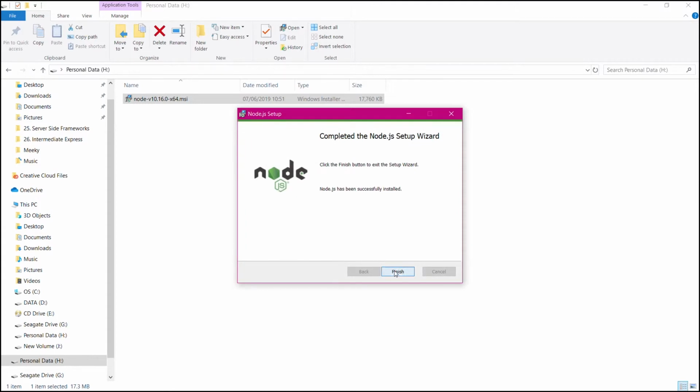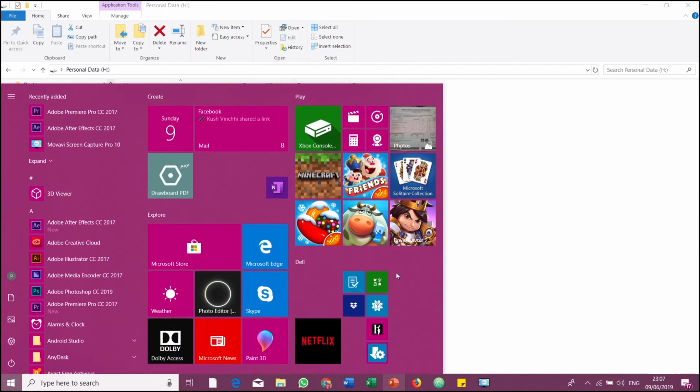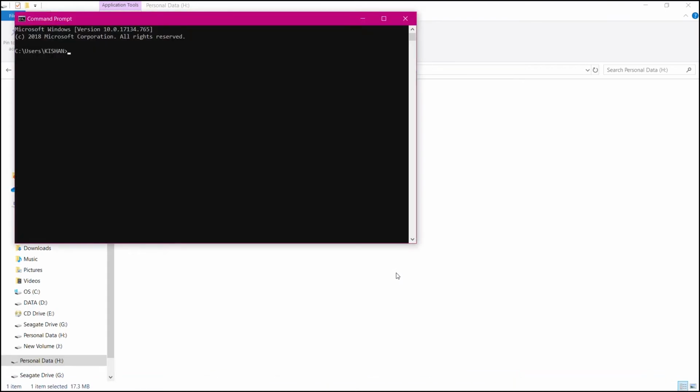Now click the finish button, and if you want to test it, open command prompt and just type in node -v. It will return the current version of the installed Node.js on your Windows machine.